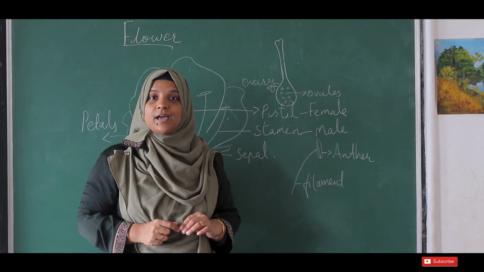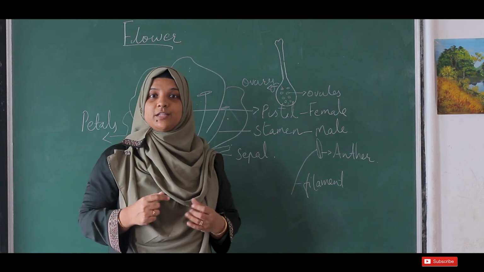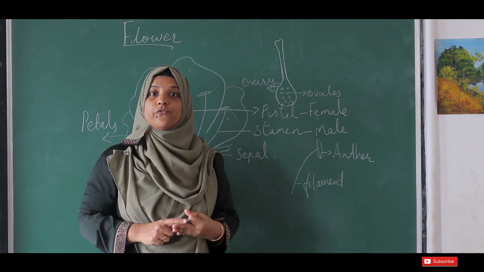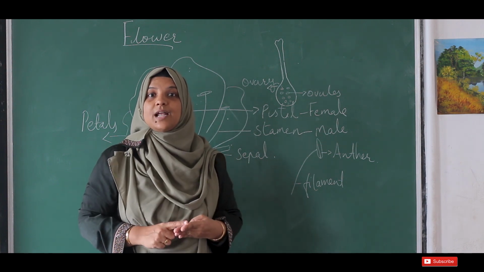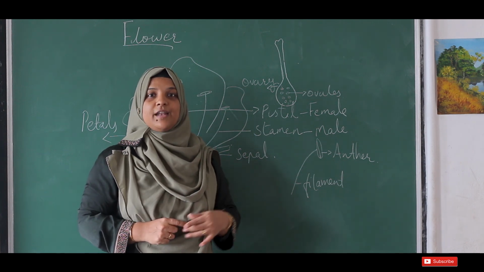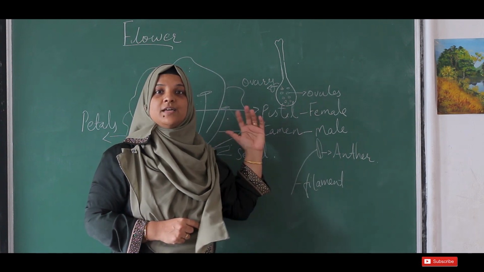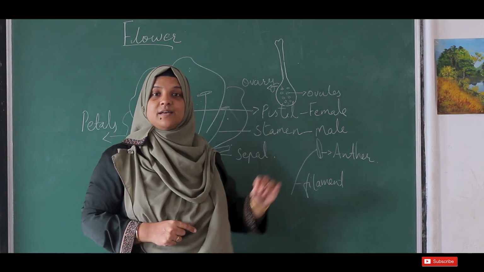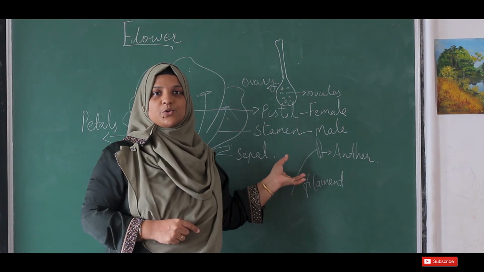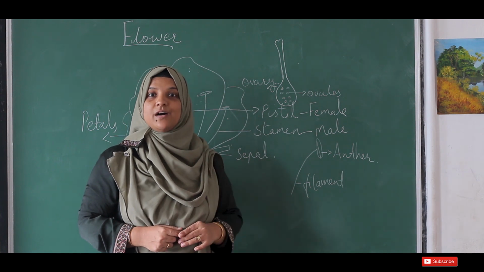We also learned about photosynthesis, how plants prepare food. They need carbon dioxide and water, and they have chlorophyll and take energy from sunlight to prepare food. That process is called photosynthesis. Now we learned about flowers, the most attractive part, having petals, sepals, pistil, stamen, ovary, ovules and all. That will change into fruit and seed.